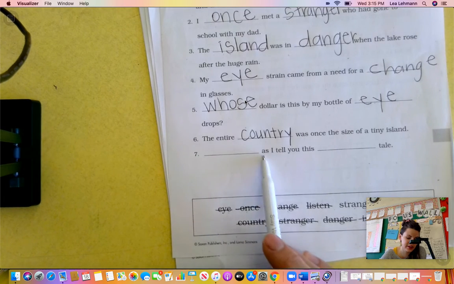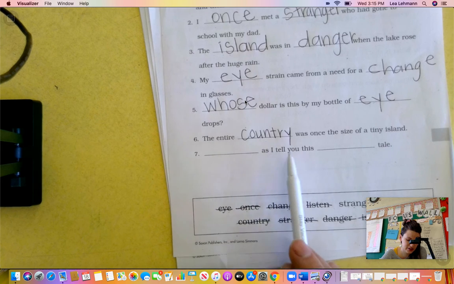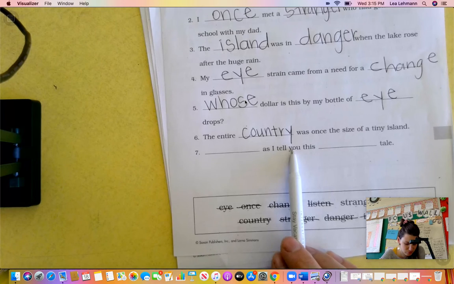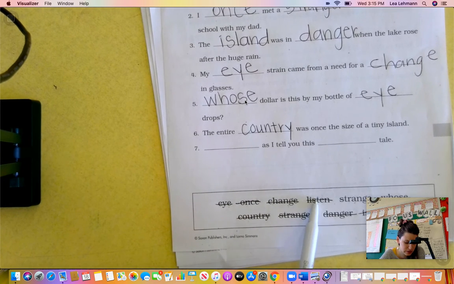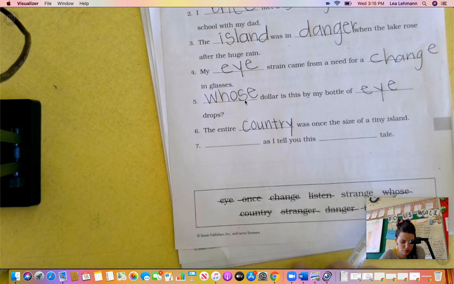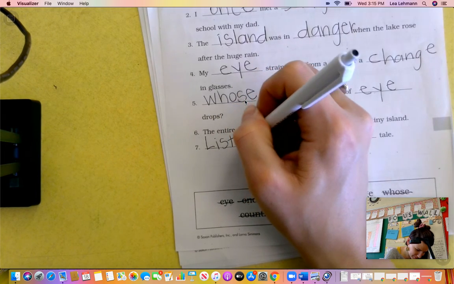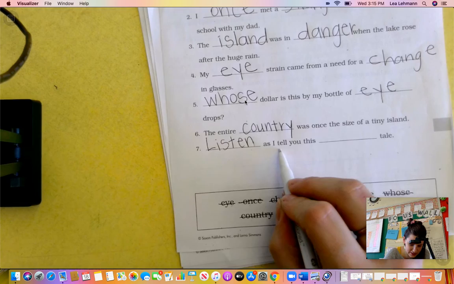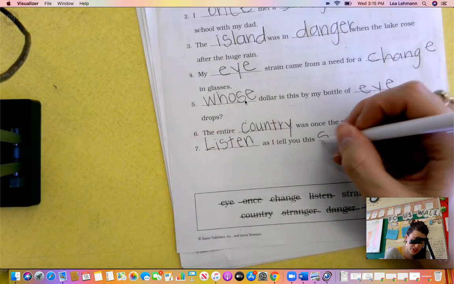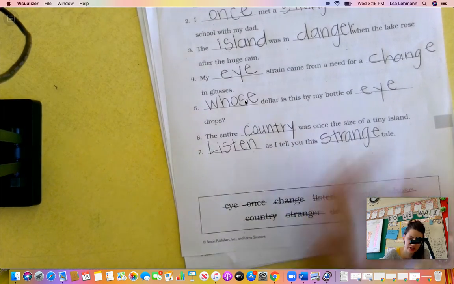All right, number 7, blank as I tell you this blank tale. Once as I tell you, probably not. Change as I tell you. Listen, listen makes sense. Listen as I tell you. Strange, no. Whose? Listen is the only one that makes sense. Listen as I tell you this blank tale. We haven't used this one. Strange tale? Yeah, we've got some strange tales that we've read before, right? Listen as I tell you this strange tale.